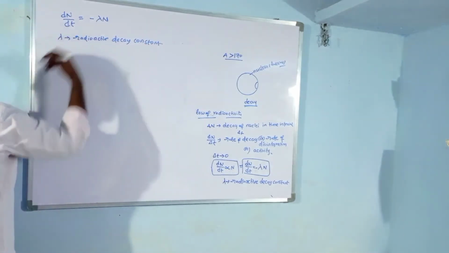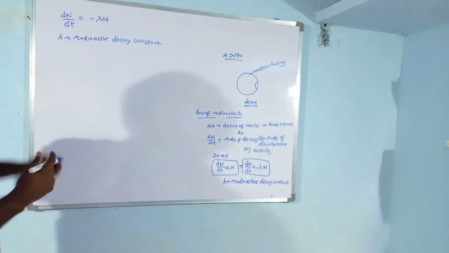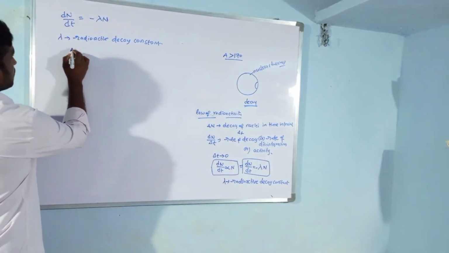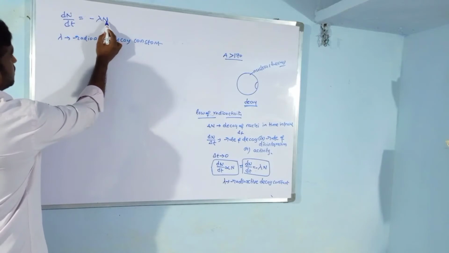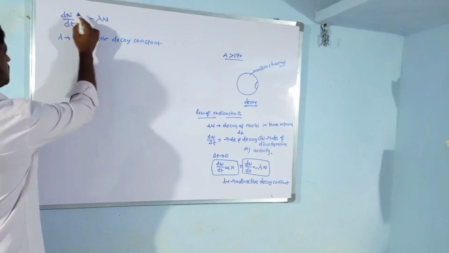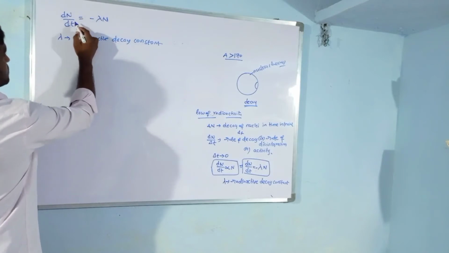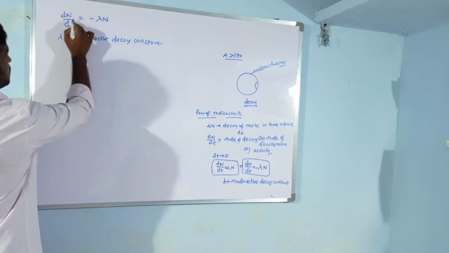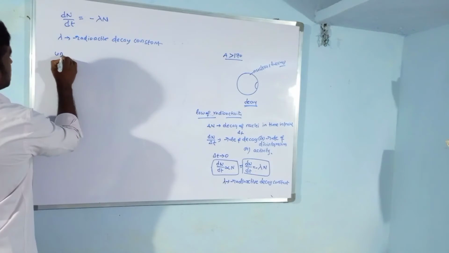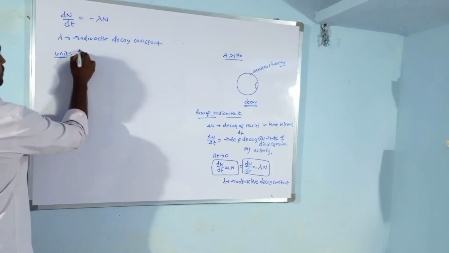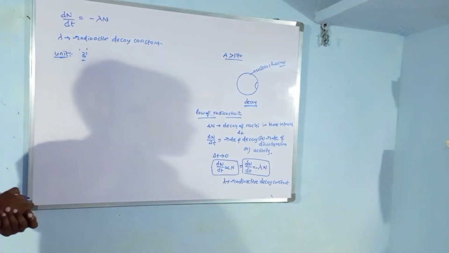Now what are the units of this radioactive decay constant? When we take N to the left side, dN by N, N is a number and dN is also a number. Only 1 by dt remains. So the unit is per second, second inverse.